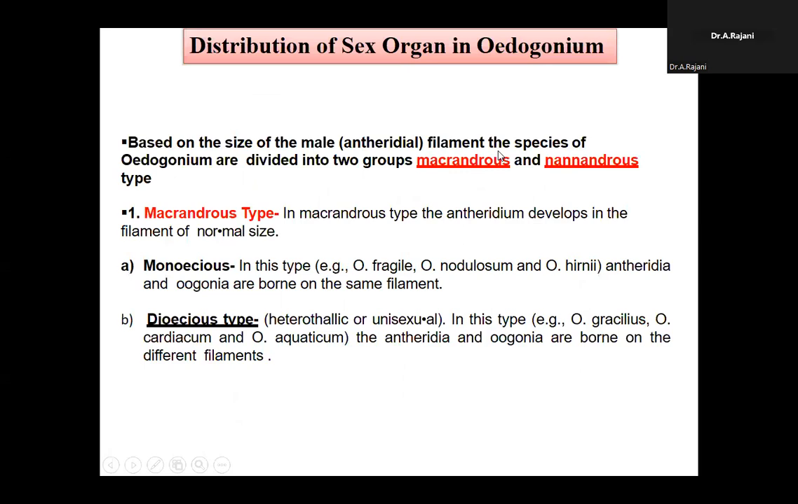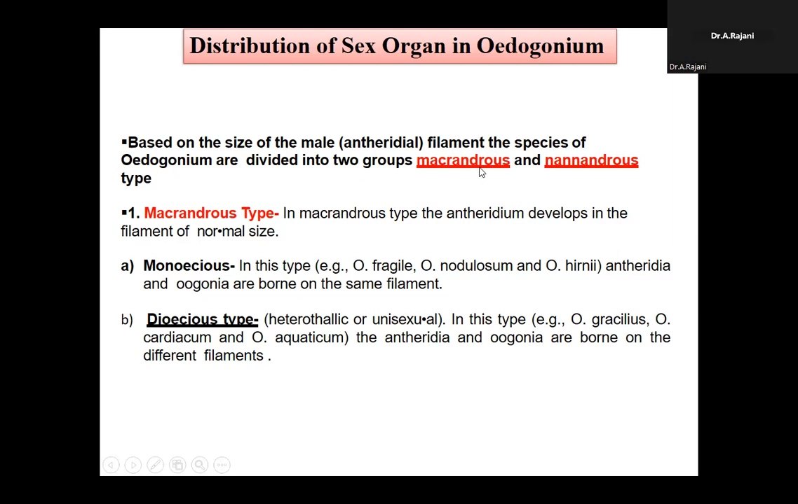Next, coming to another important point for your examination, very, very important, based on the size of the male, called antheridial filament. The filamentous species of Oedogonium are divided into two groups. Very important, students, you can learn these names by heart: Macrandrous and Nannandrous species. Which alga can you observe two species in? The first is called Macrandrous species, the second is called Nannandrous species. Please keep in mind, both are most important.